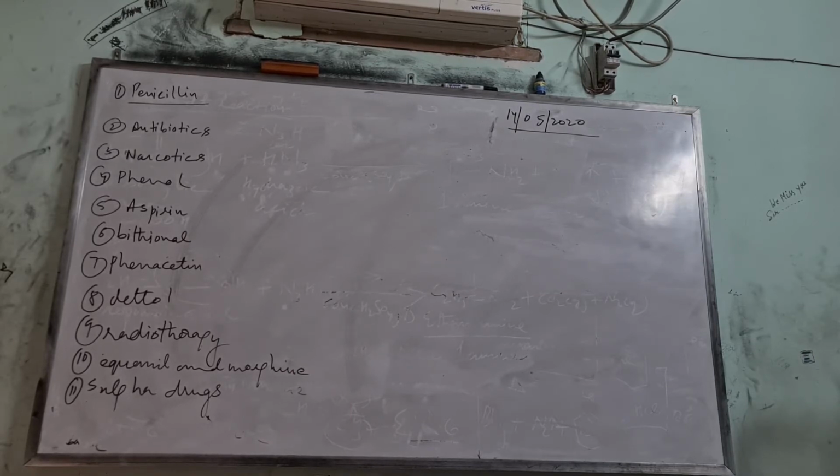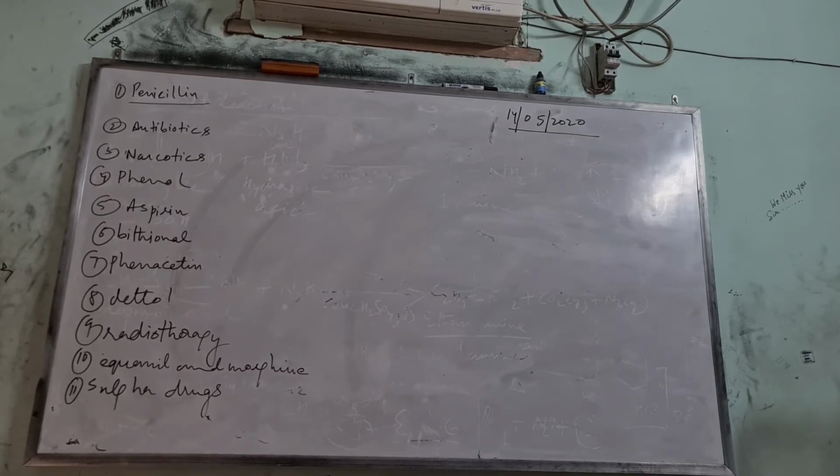The first one is: is penicillin a broad spectrum antibiotic? Name a place in India where penicillin is manufactured. So my dear students, penicillin is not a broad spectrum antibiotic, it is a narrow spectrum antibiotic. You must know the difference between narrow spectrum and broad spectrum.